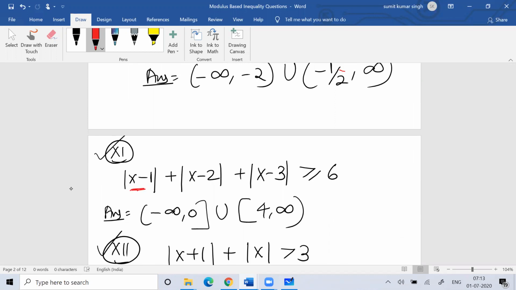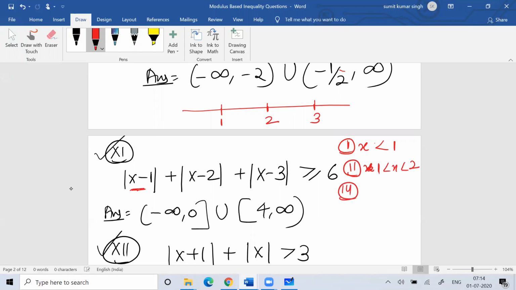Like here, if you draw the number line and put x minus 1 equal to 0, the number line will be 1, 2, and 3. Then you consider regions. The first region you will consider is x less than 1. Solve in that region. Then take x between 1 and 2. Find the acceptable values. Then take x between 2 and 3. And then take x greater than 3, and see which values of x satisfy your equation.